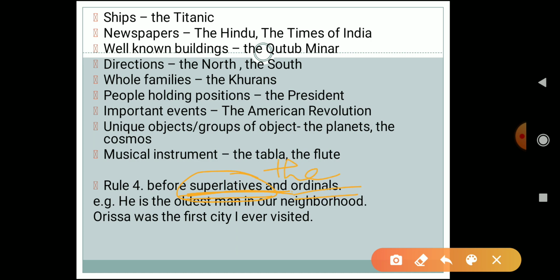Next one is ordinals. What are ordinal numbers? Ordinal numbers are those numbers which cannot be counted but can be put into ranks. For example, first, second, third, fourth, fifth. So these are ordinal numbers. These can be put into ranks.